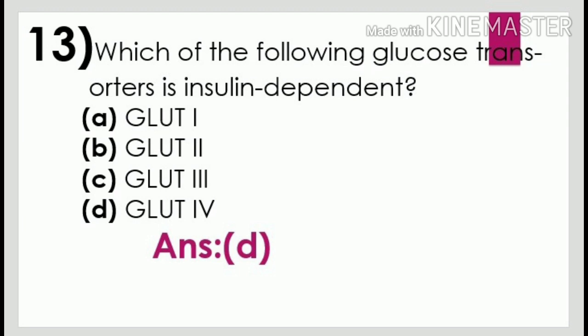GLUT1 and GLUT4 are glucose transport proteins which facilitate glucose transport into insulin sensitive cells. GLUT1 is insulin independent and is widely distributed in different tissues. GLUT4 is insulin dependent and is responsible for the majority of glucose transport into muscle and adipose cells in anabolic